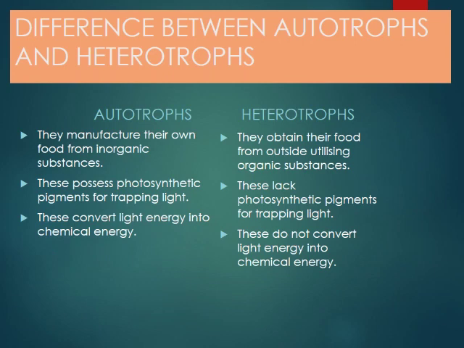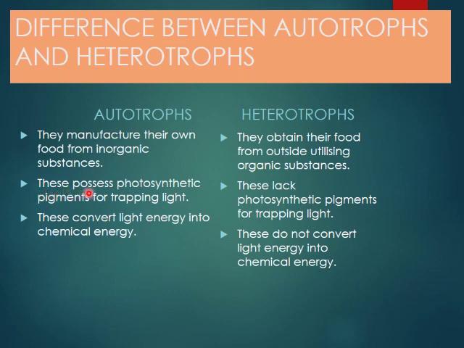Now if we go on to the difference between autotrophs and heterotrophs, the difference is, autotrophs manufacture their own food from inorganic substances, whereas heterotrophs obtain their food from outside, utilizing organic substances. Right? We know that autotrophs can manufacture their own food, heterotrophs depend on others.